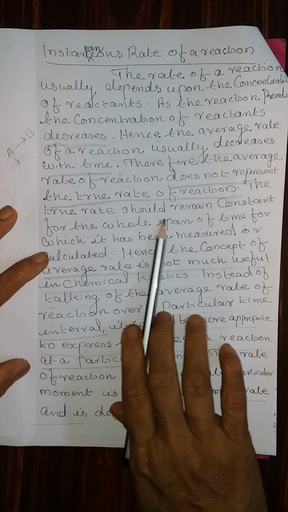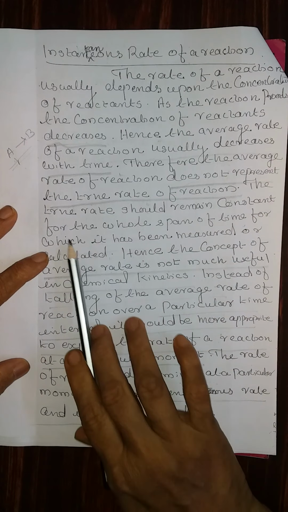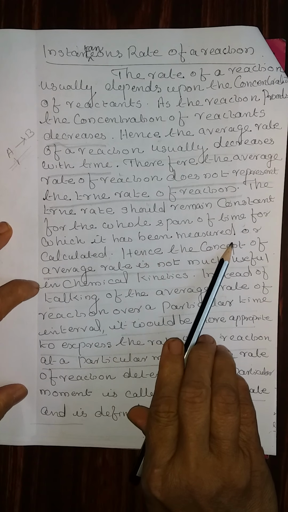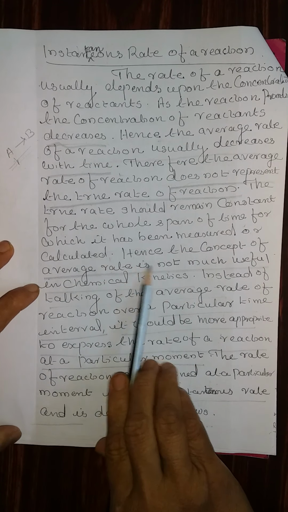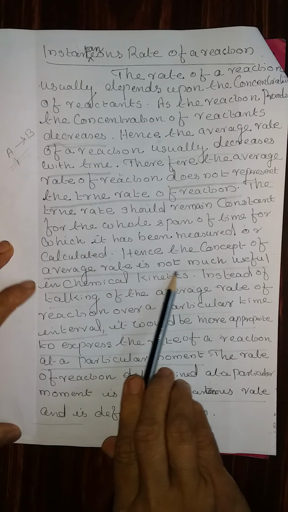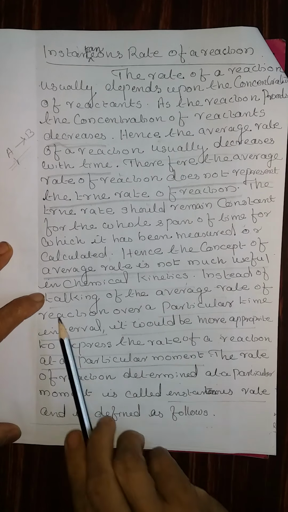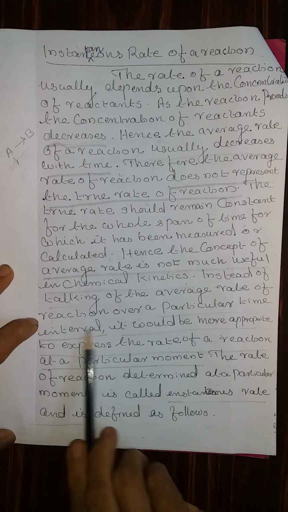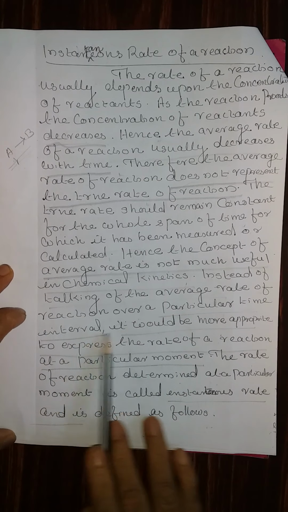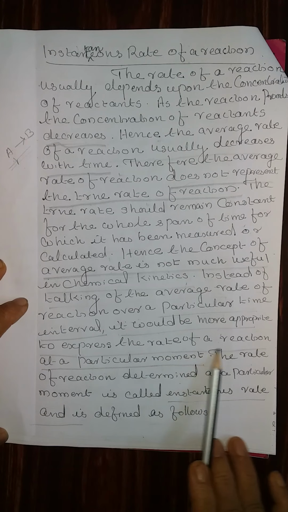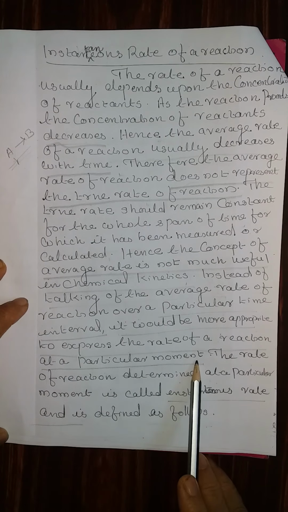The true rate should remain constant for the whole span of time for which it has been measured or calculated. Hence, the concept of average rate is not much useful in chemical kinetics. Instead of taking the average rate of reaction over a particular time interval, it would be more appropriate to express the rate of reaction at a particular moment.